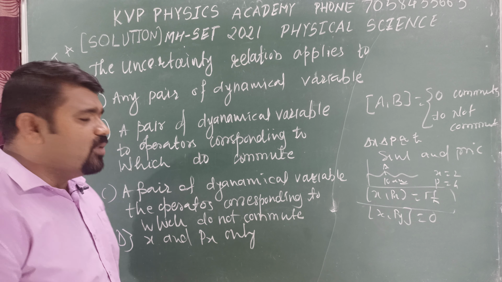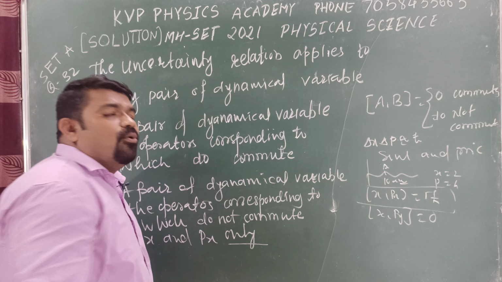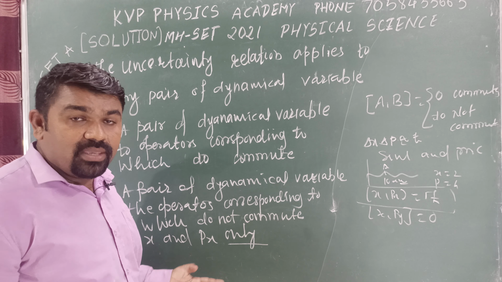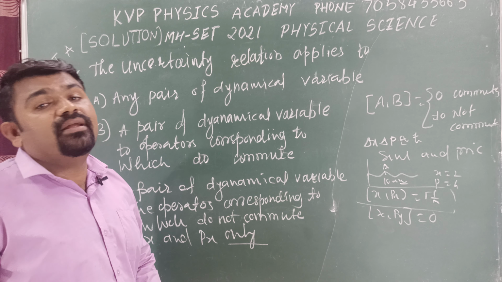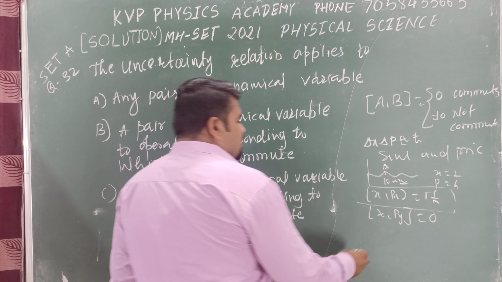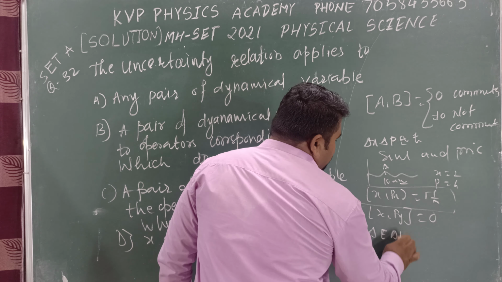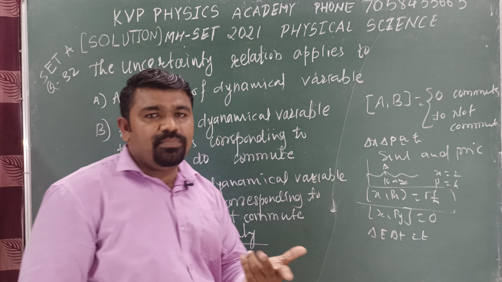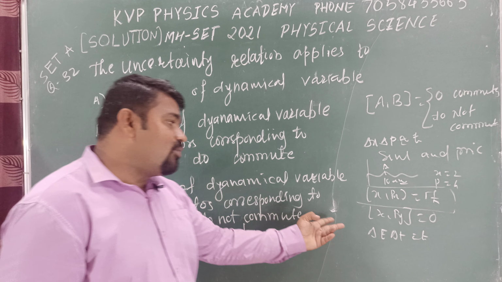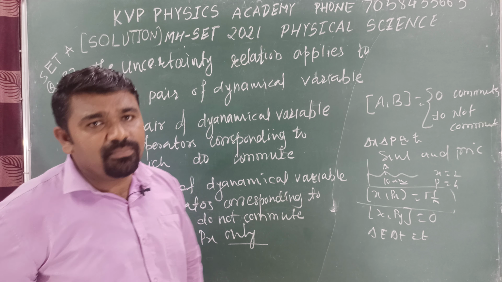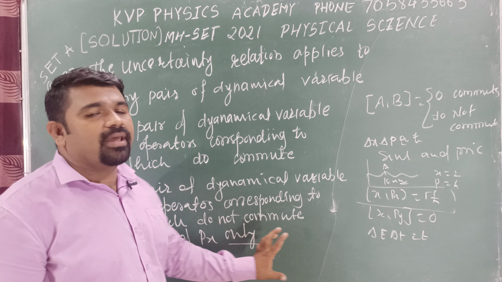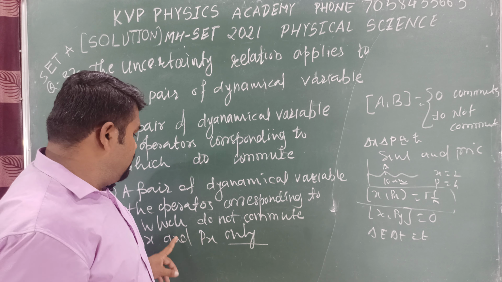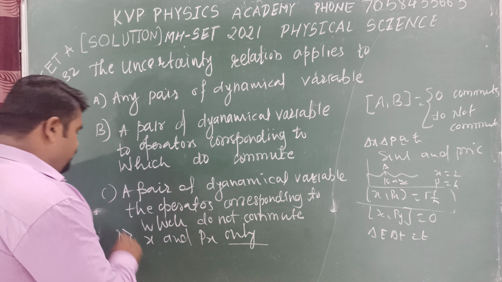But the important thing is that this is not only applicable for this one. We can measure energy and time, and at that time we also get some uncertainty: delta E into delta t is approximately h cross. Yes or no? So for this dynamical pair the uncertainty principle is also applicable. We can take angular momentum and angle theta, and the uncertainty principle is applicable there as well. So it is not only for x and px; it is applicable for all other such quantities also. This option is not correct. Got it? Next.